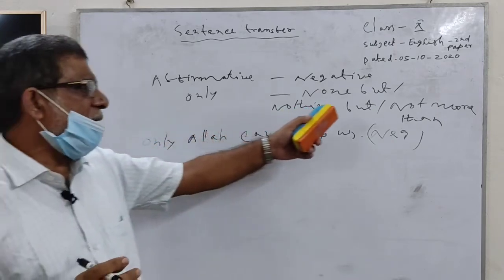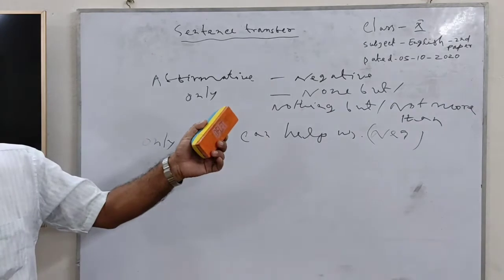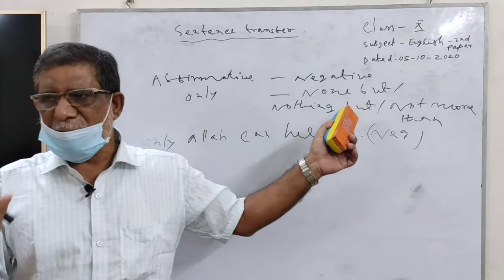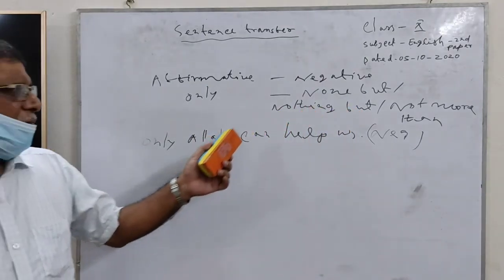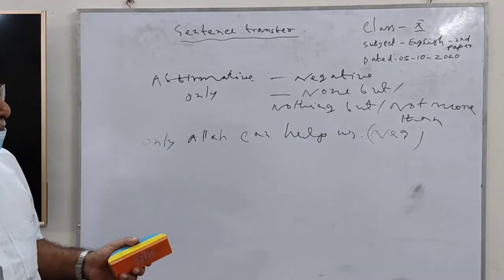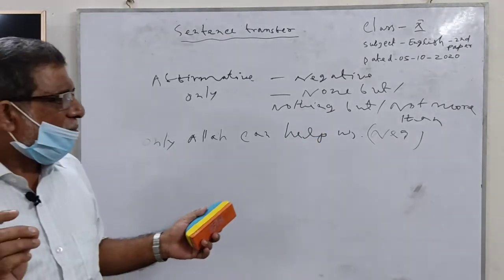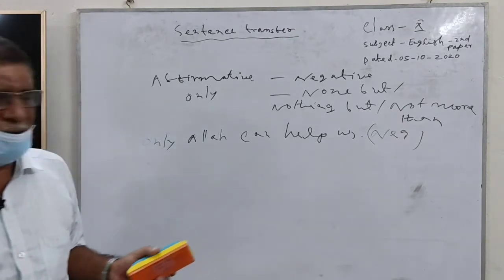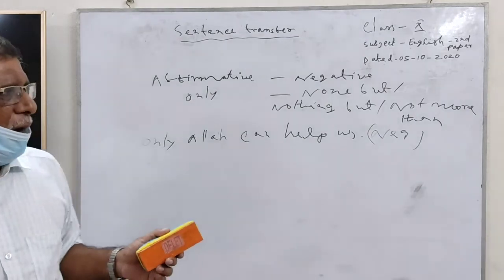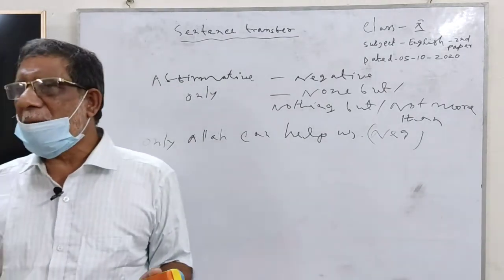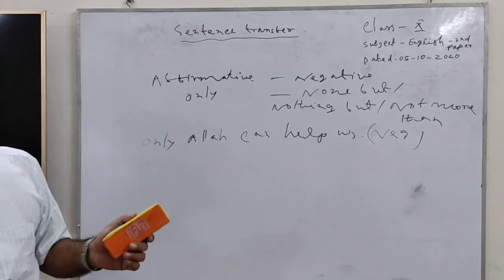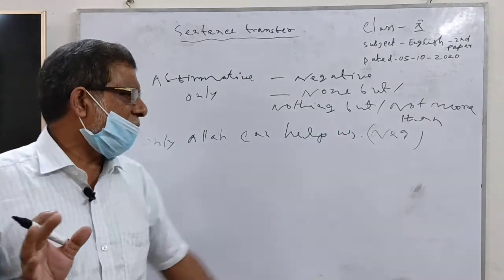You can use none but for person. Nothing but, you can use nothing but for things, any kinds of things. You can use not more than for number, quantity.